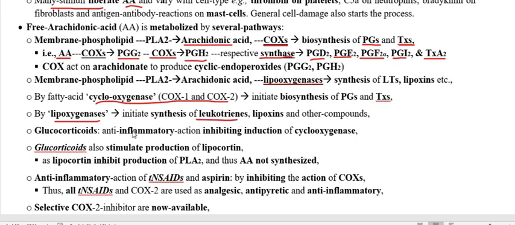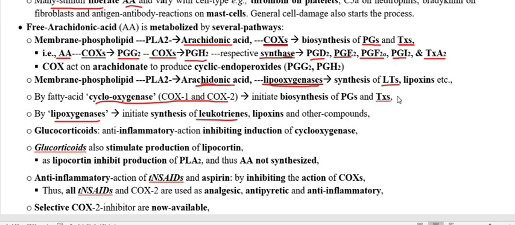So, in presence of the enzyme lipoxygenase, the pathway from membrane phospholipid up to arachidonic acid is the same. So when the arachidonic acid, in place of COX, is acted on by lipoxygenase, they are going to synthesize the leukotrienes,